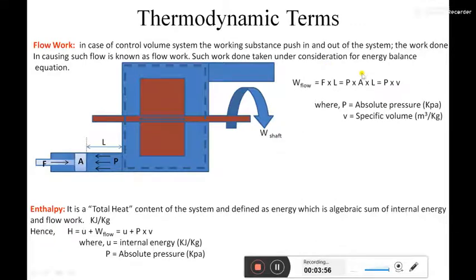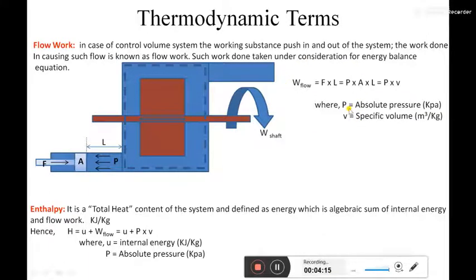A into L becomes V, that is volume. So PV is nothing but our flow work, where P is absolute pressure in kilopascal and V is the specific volume in meter cube per kilogram. So here I am getting the flow work.